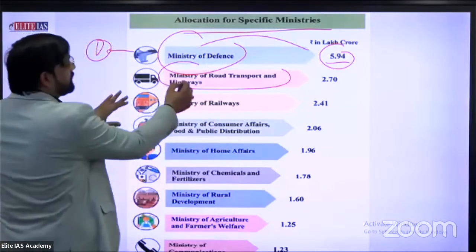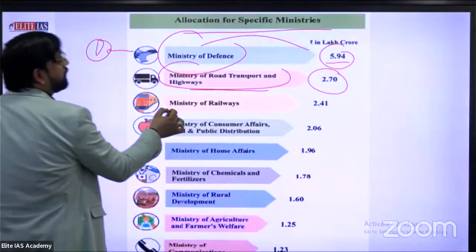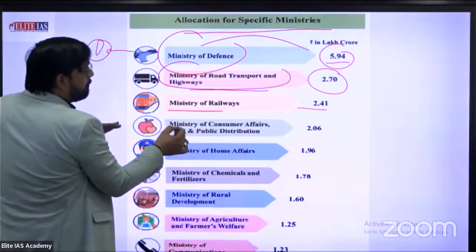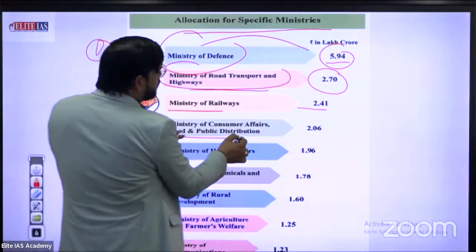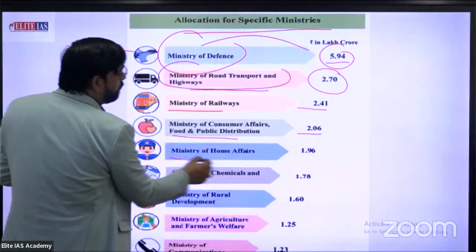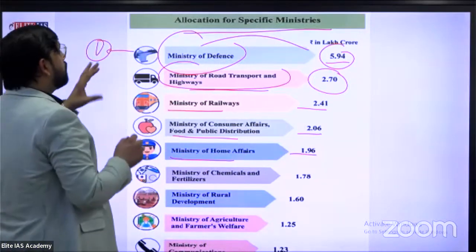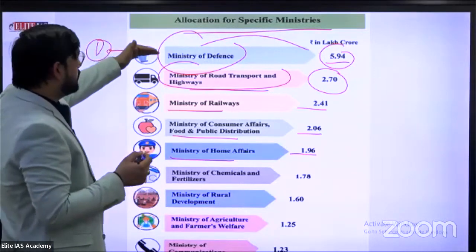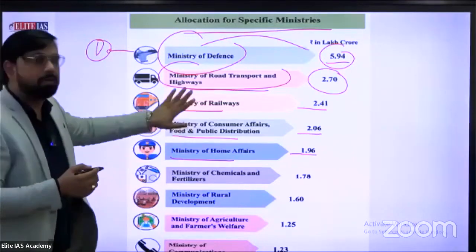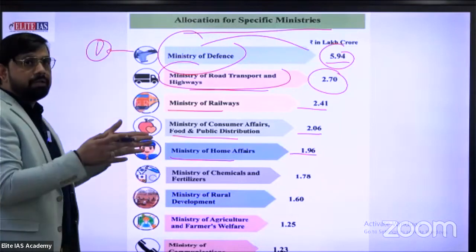Second is infrastructure, road transportation. How much? 2.7 lakh crore. Ministry of Railways also comes under transportation. How much? 2.41 lakh crore. Ministry of Consumer Affairs, Food and Public Distribution, especially for good health, 2.06 lakh crore. Ministry of Home Affairs, 1.96 lakh crore. So according to government priorities, security is number one, transportation and infrastructure number two, food security and public distribution number three. Home affairs is the other part of the government's priorities.